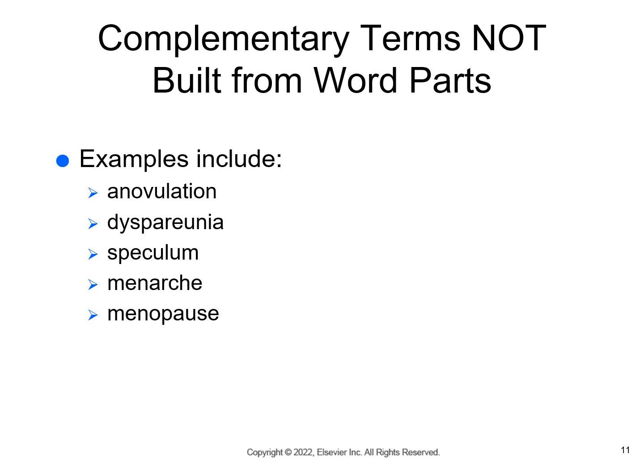Speculum is an instrument used to open a body cavity for visual examination. Menarche is the beginning of menstruation or the first menstrual cycle. Menopause is cessation or stoppage of menstruation, and this is typically somewhat age-related, and we see this happening quite often around 48 to 53 years of age.